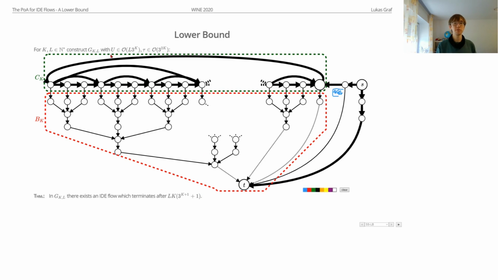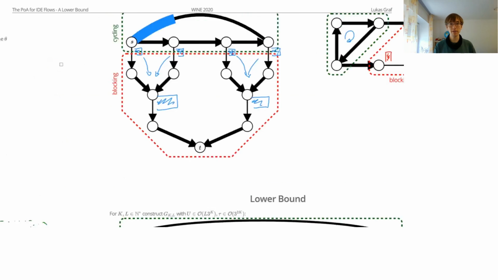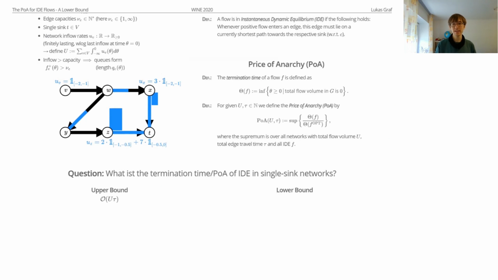And so the price of anarchy is basically just this value, and if you now express this value in terms of U and tau, we get that the price of anarchy is lower bounded by U times the logarithm of tau. And this gives us our desired lower bound, which we can fill in here.